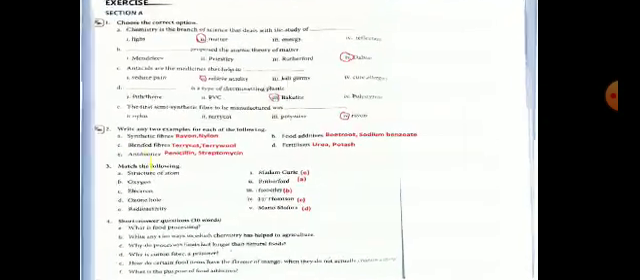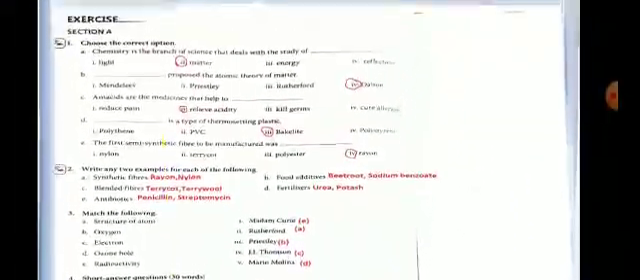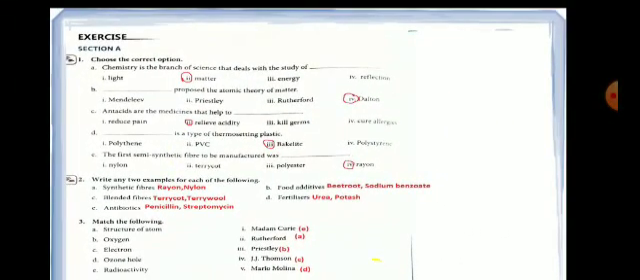We are discussing here, but I will give you the worksheet also, so no need to write. Now this is the main backside book exercises.